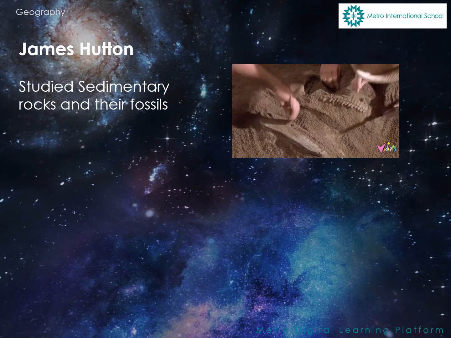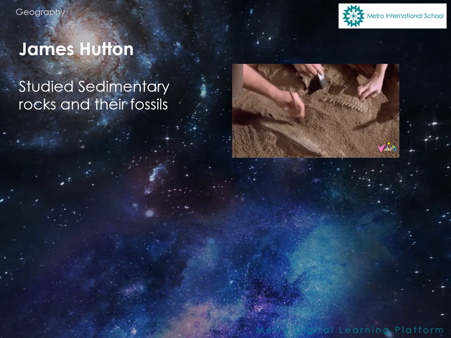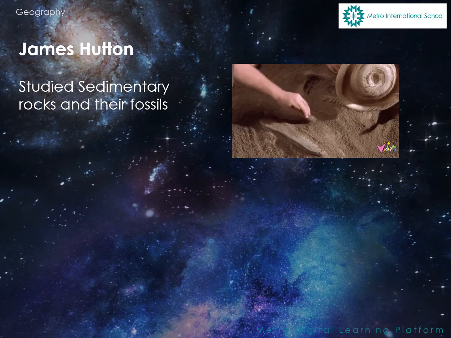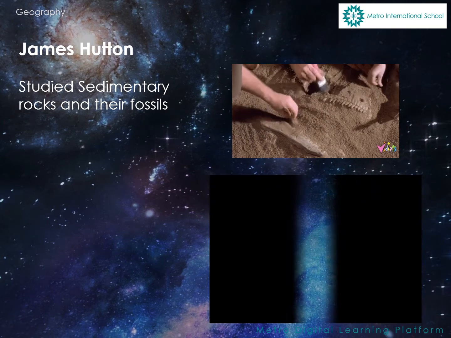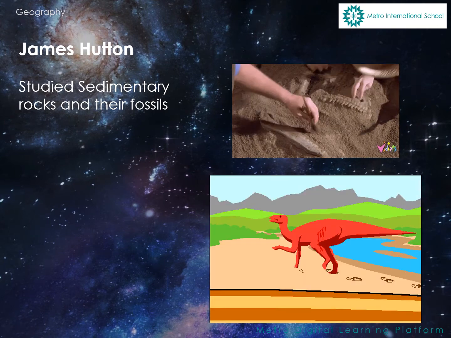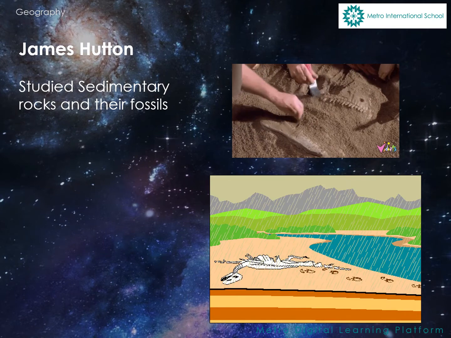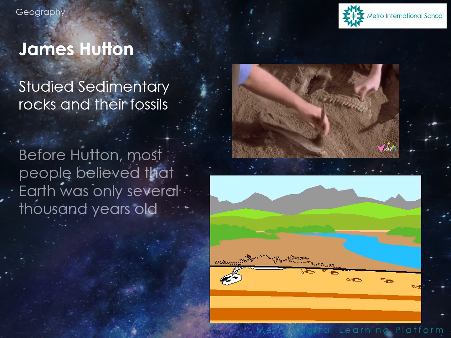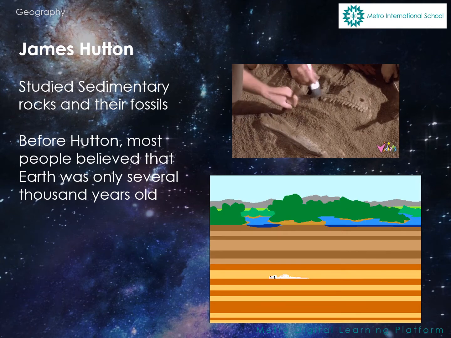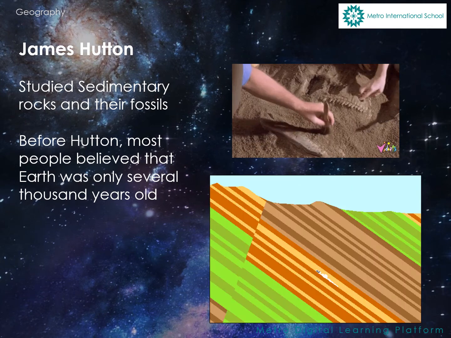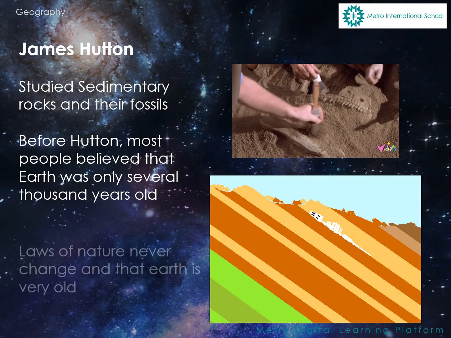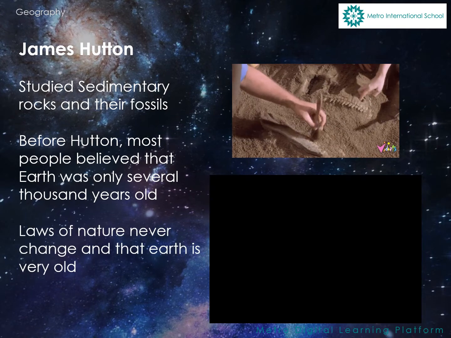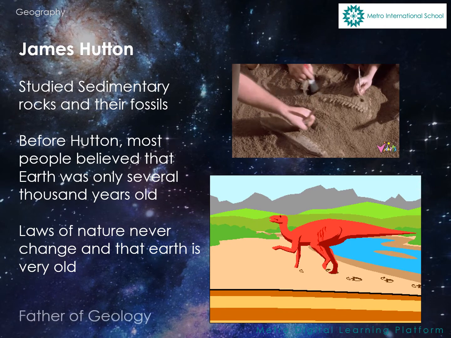One of the first scientists to understand geologic time was James Hutton. In the late 1700s, he traveled around Great Britain and studied sedimentary rocks and their fossils. He believed that the same processes that work on Earth today form the rocks and fossils from the past. He knew that these processes take a very long time, so the rocks must have formed over millions of years ago. Before Hutton, most people believed the earth was only several thousand years old. His work helped understand that the laws of nature never change and that earth is very old. He is sometimes called the father of geology.